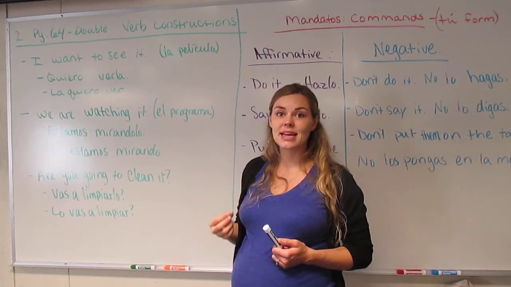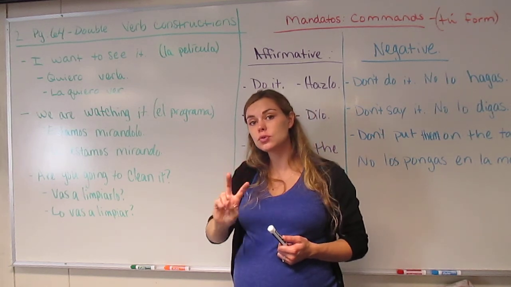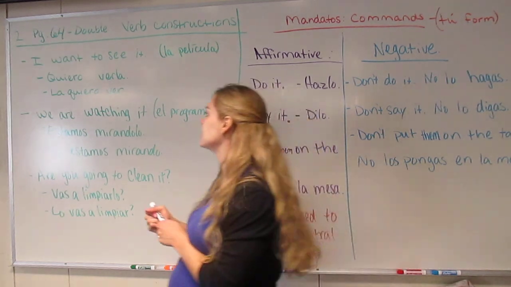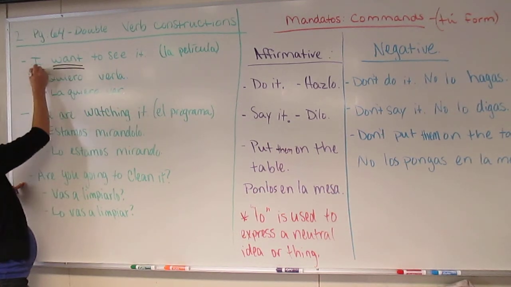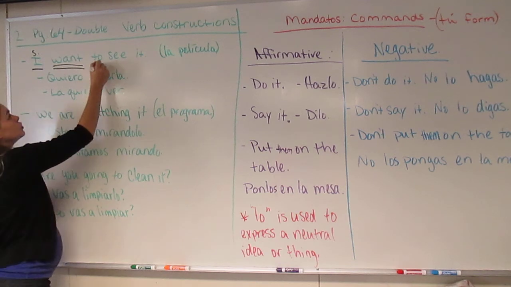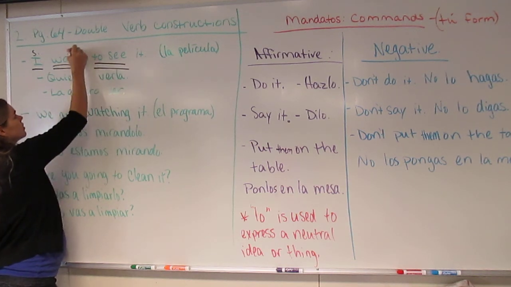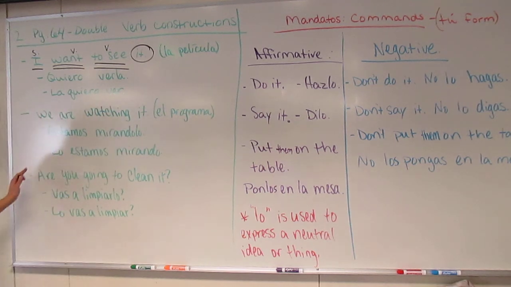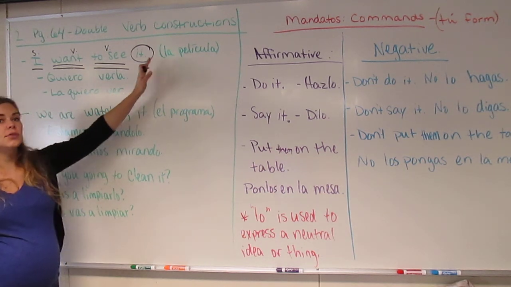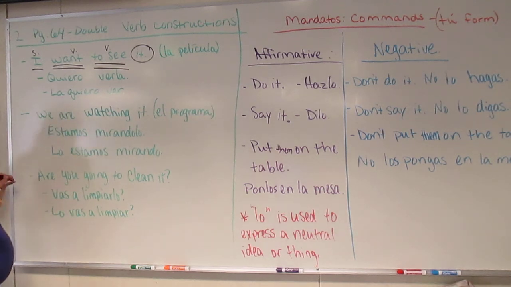What that means is that now there are two or more verbs in a sentence. So for example, I want is the verb, I is the subject. To see is also a verb. And now we have the direct object. And the it that we're talking about is la película, the movie. I want to see it. In this case, we have 2 options of how we can write it.